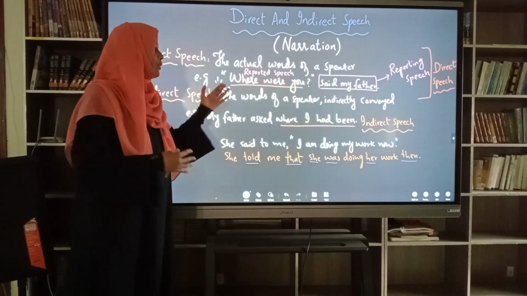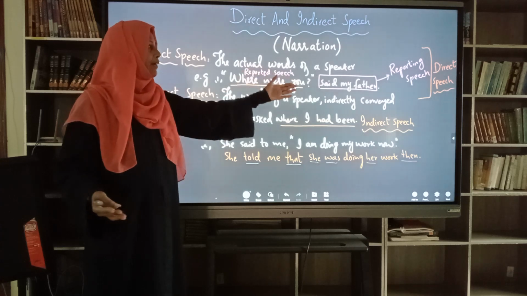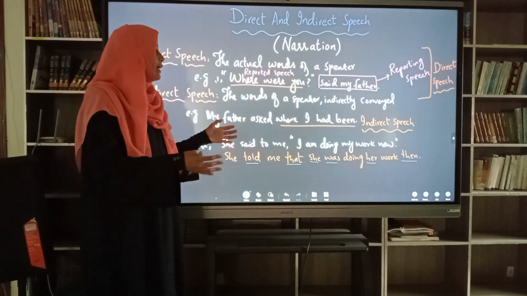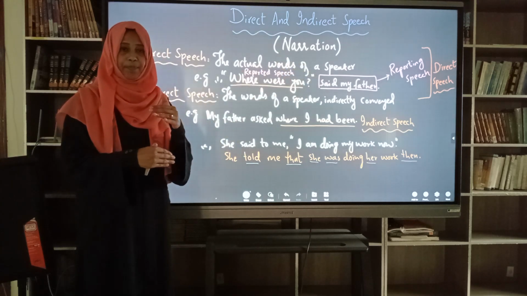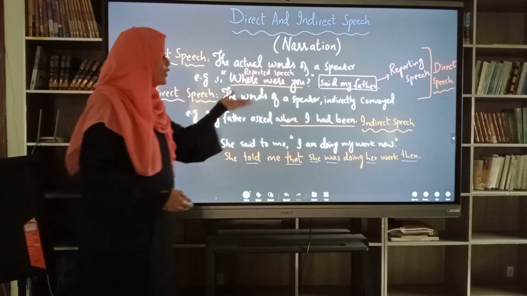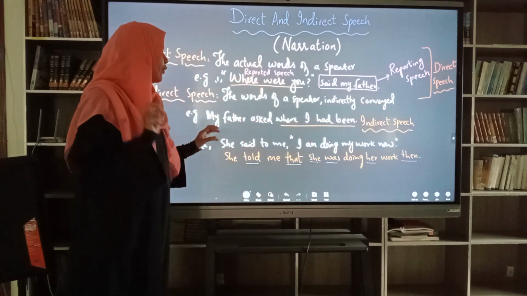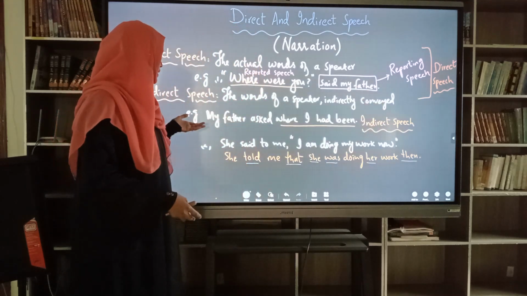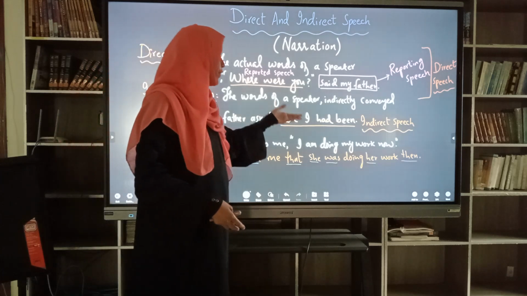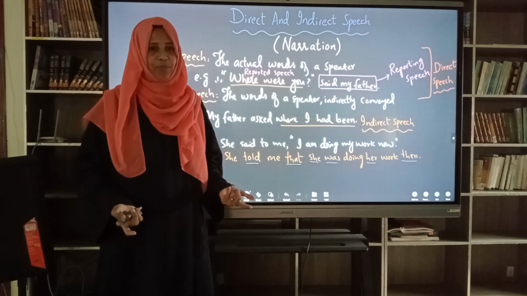Now when you express these words directly spoken by a character or a subject, that is father, in an indirect way, then this is what you call indirect speech. That is the words of a speaker indirectly conveyed. Now remember, for example, my father asked where I had been. Now this is an indirect speech.